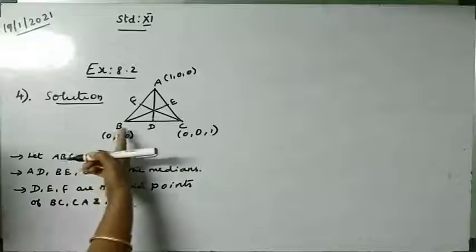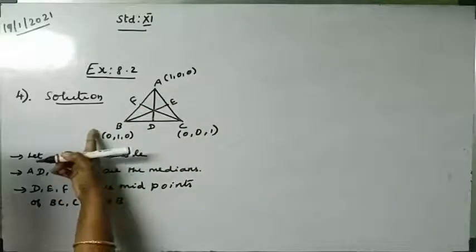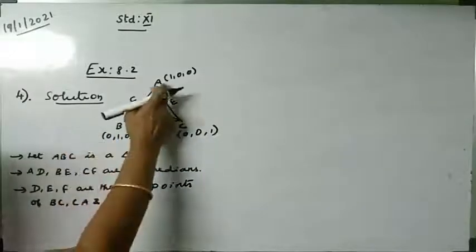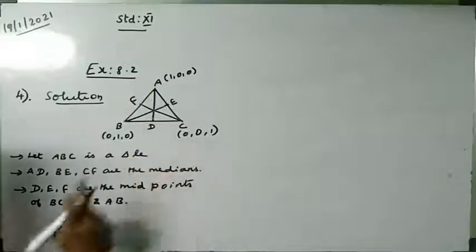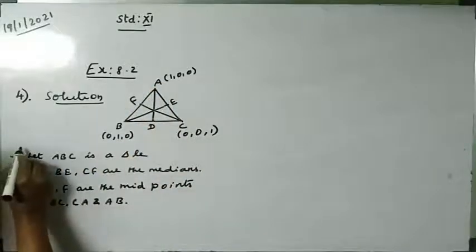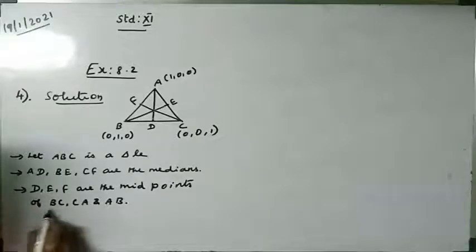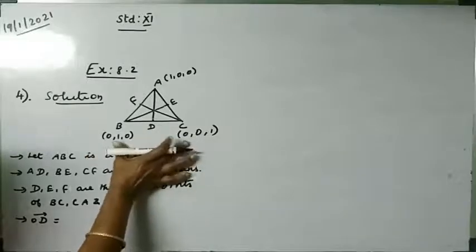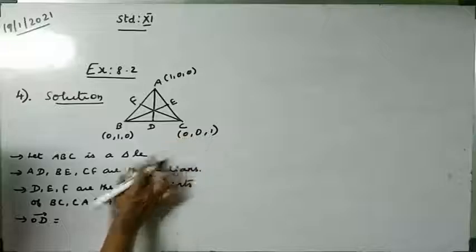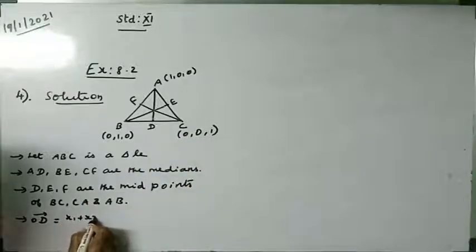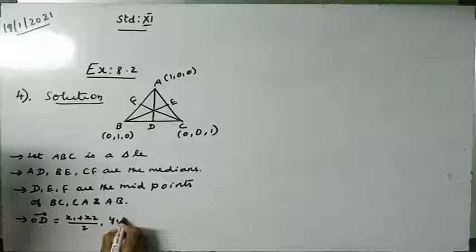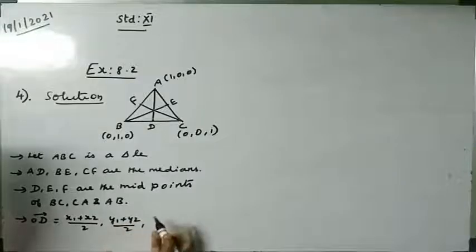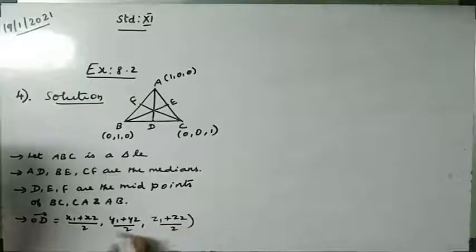Therefore we can find it here: OA vector, OB vector, OC vector are given, where O is the origin. The same way, OD vector is given by the midpoint formula: (x1 plus x2) divided by 2, (y1 plus y2) divided by 2, and since there is another axis, (z1 plus z2) divided by 2.